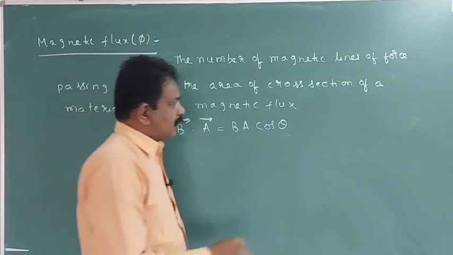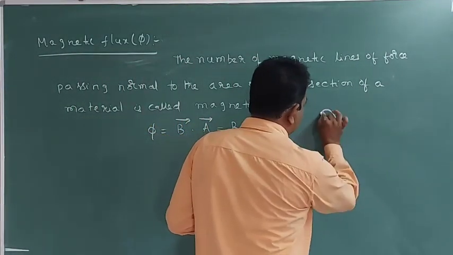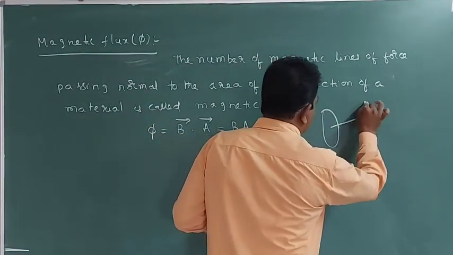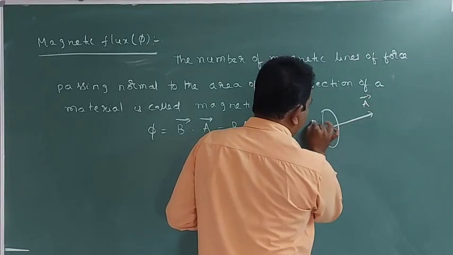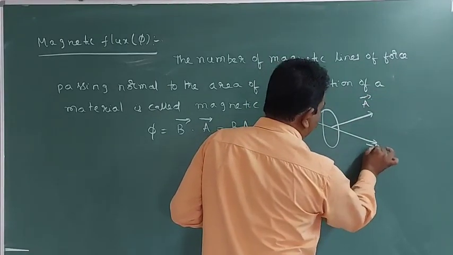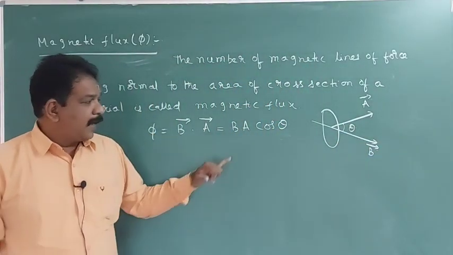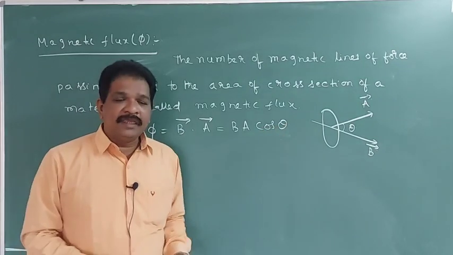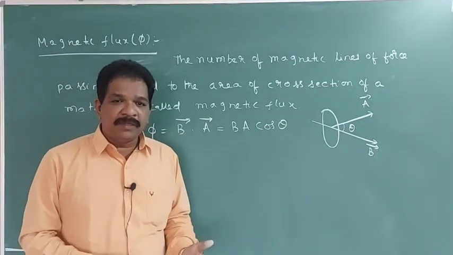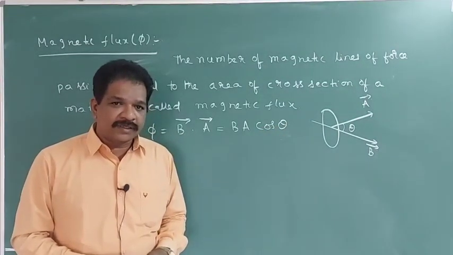For example, this is a surface. Its area vector is like this. For example, the magnetic field we applied is in this direction. The angle between magnetic induction and area vector is theta.